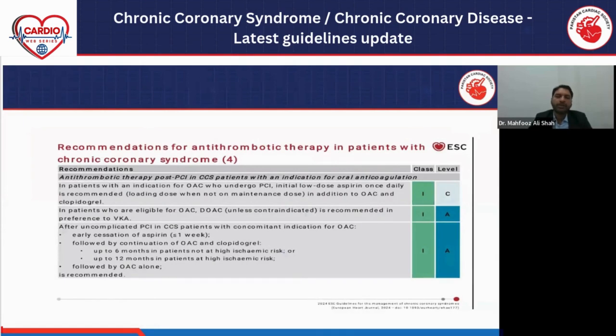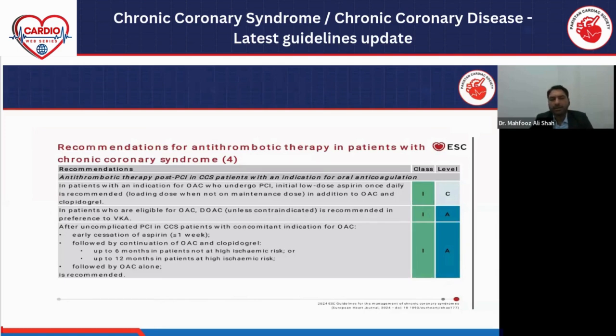So in those patients who undergo any intervention or PCI and who have an indication for oral anticoagulation, we have to give aspirin along with the oral anticoagulation. We have to give aspirin and clopidogrel along with the oral anticoagulation in the first few months.